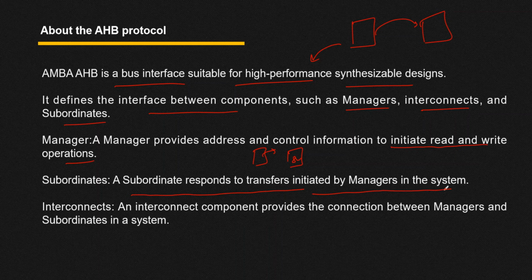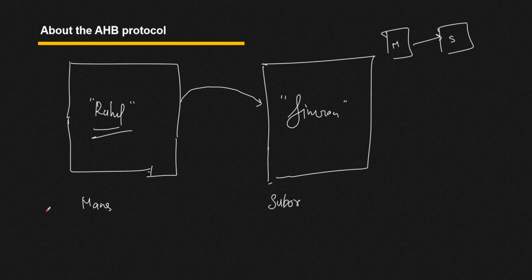Here you can see a subordinate responds to transfers initiated by a manager in the system. Okay, now the third one which we have is interconnect. In our AHB protocol we are not going to discuss much about the interconnect, because we are going to consider a single master and single slave. But let me give you the idea about the interconnect. Whenever you have multiple masters, in order to select which master should initiate the request first, we use this interconnect, which provides us the arbitration from where we can select which master should initiate the transfer with your slave. Okay, so that is the use of the interconnect.